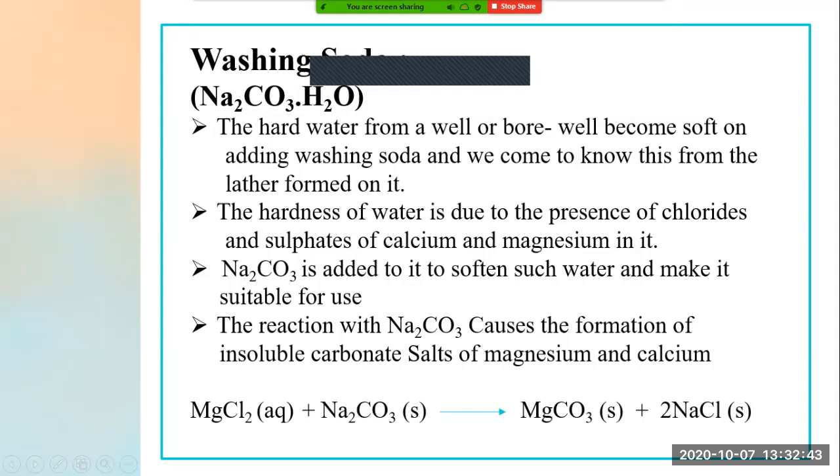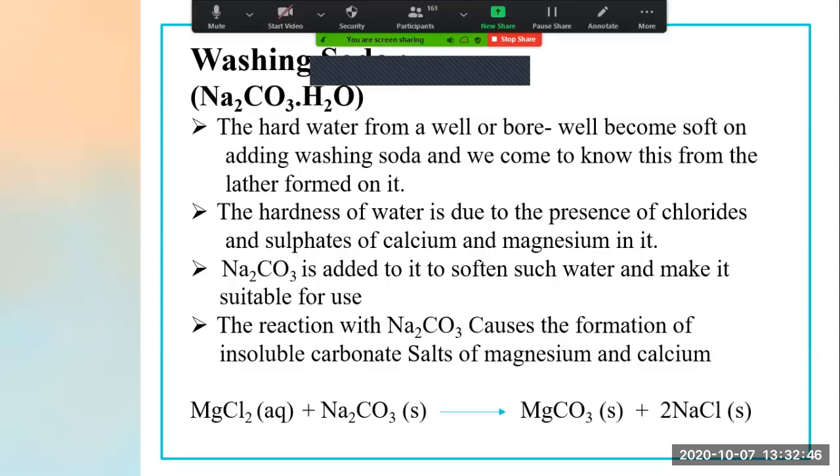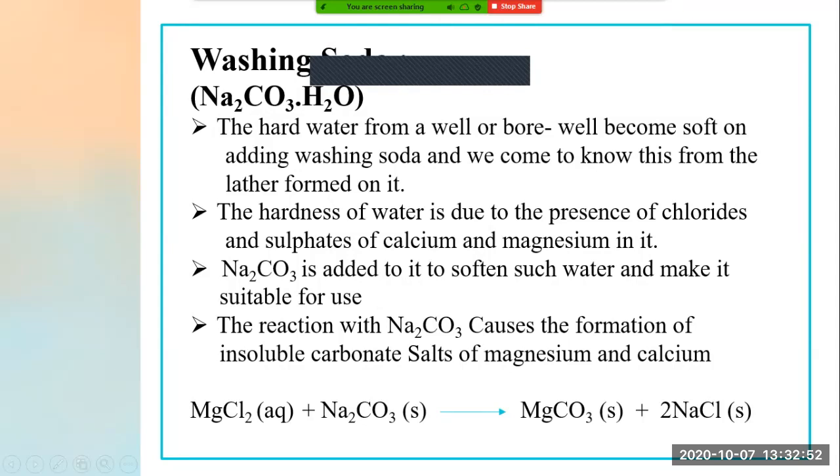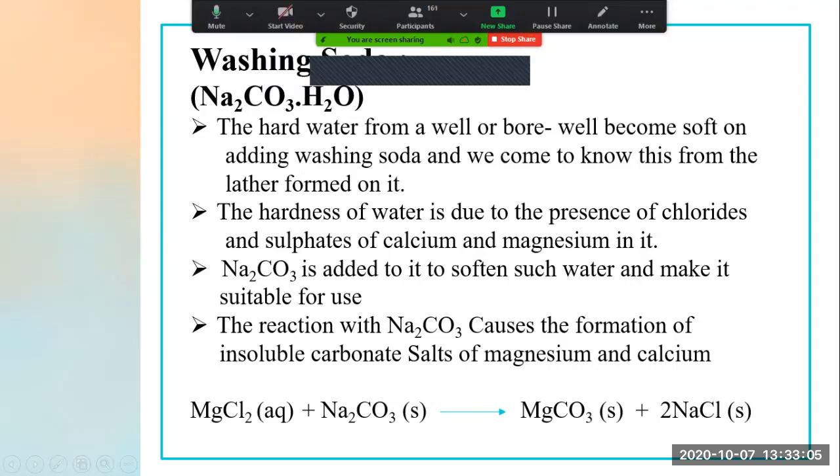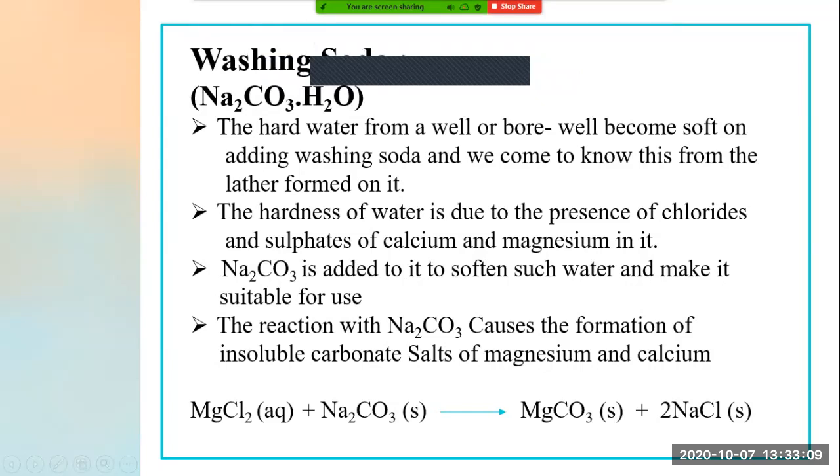Now, this is one property of washing soda. The reaction with Na2CO3, that is washing soda, causes the formation of insoluble carbonate salts of magnesium and calcium. Now see, when Na2CO3 reacts with aqueous solution of magnesium chloride, what does it form?